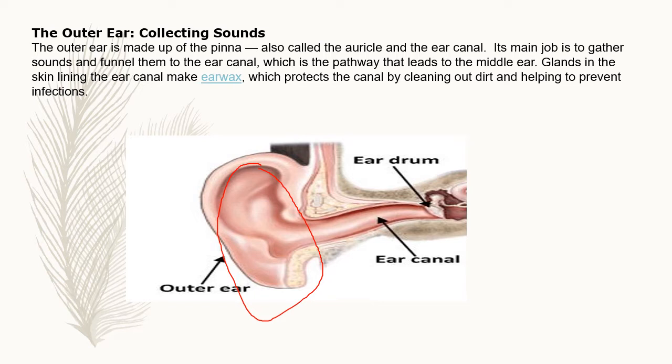I hope you understood about the outer ear, children. Outer ear mainly consists of pinna and ear canal. So its main job is to gather the sounds and funnel them to the ear canal, which is the pathway that leads to the middle ear. Glands in the lining of the ear canal make the ear wax, which protects the canal by clearing out dirt and helping to prevent infections.